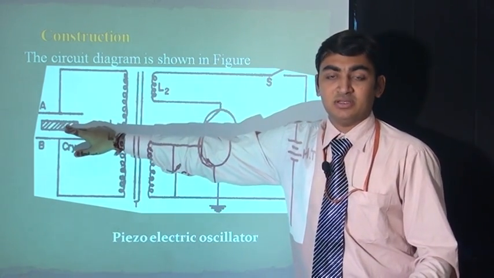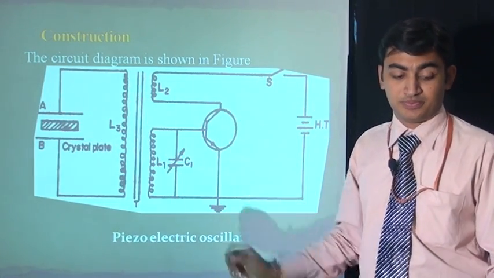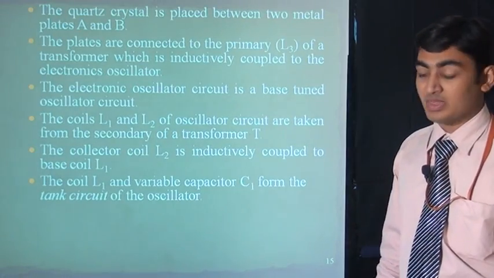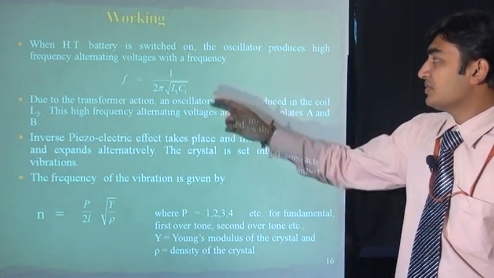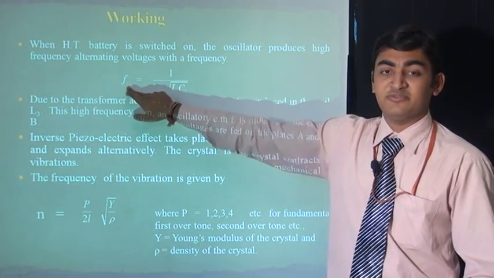This crystal will be affected by this pressure and it will change its size or volume. When high tension voltage is applied, then it will produce the frequency.